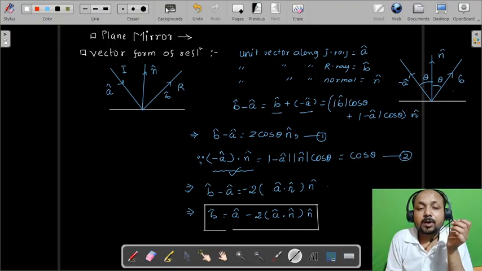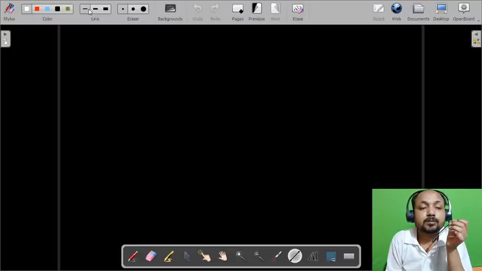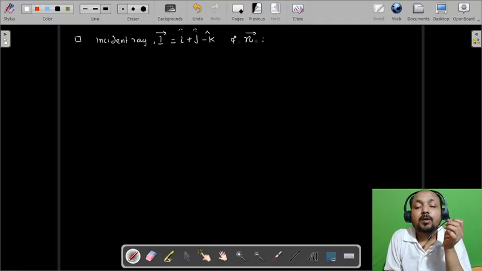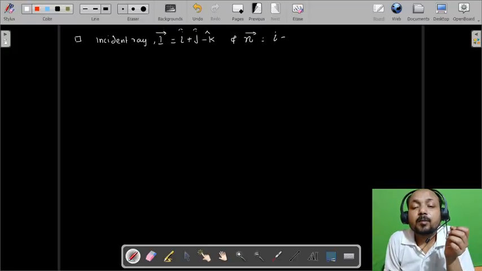Let's say the incident ray vector I is given as i cap plus j cap minus k cap, and the normal is given as i cap plus j cap.